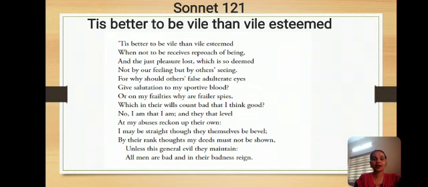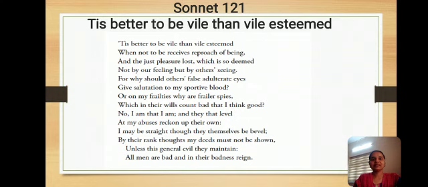No, I am that I am, and they that level at my abuses reckon up their own. I may be straight though they themselves be bad. By their rank thoughts my deeds must not be shown, unless this general evil they maintain: all men are bad and in their badness reign.